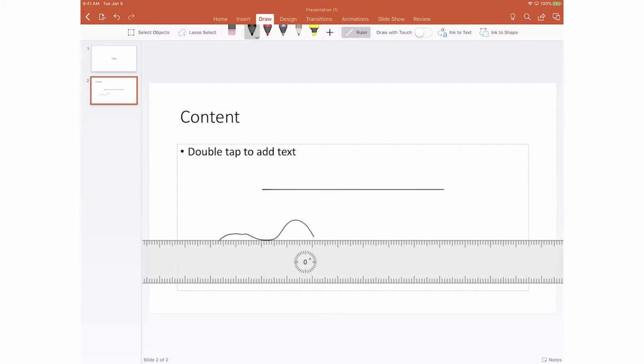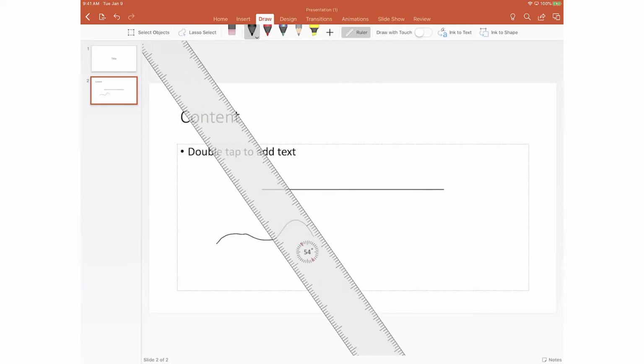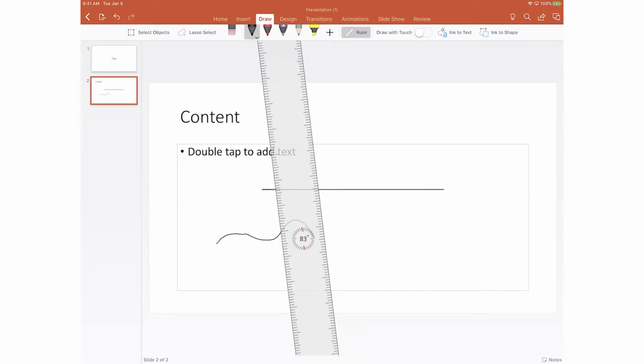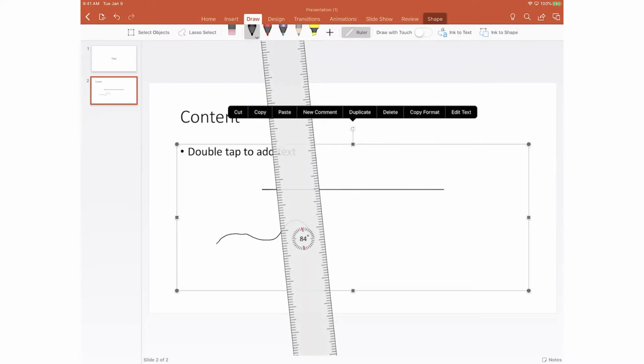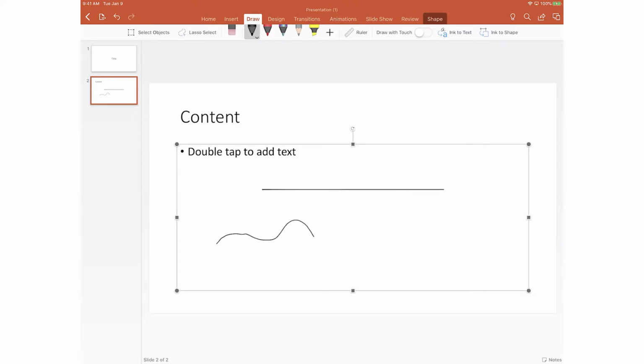Alright, so I want you to think about the possibilities if you're in a drawing class, or you're doing a diagram, or you have a math formula, or maybe you're in aviation and you're trying to explain a flight pattern. I want you to think of just how powerful this tool could be for you. Instead of using a whiteboard, you could be staring at your students while giving the presentation with this, so that you're making continuous eye contact with your students.